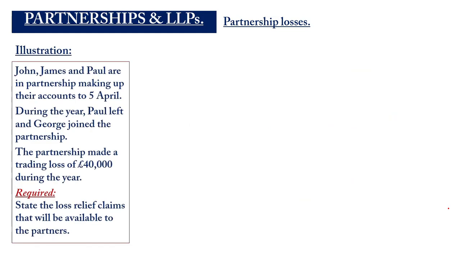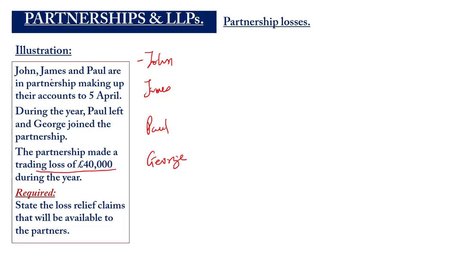So let's look at this illustration. So John, James, and Paul are in partnership making up the account to 5th April. During the year, Paul left and George joined the partnership. The partnership made a trading loss of £40,000 during the year. Let's state the loss relief claims that will be available to the partners. What will be the situation for John? What will be the situation for James? What will be the situation for Paul and for George?